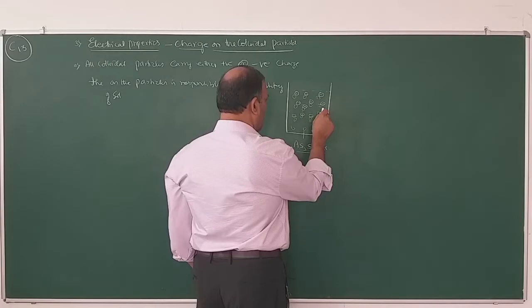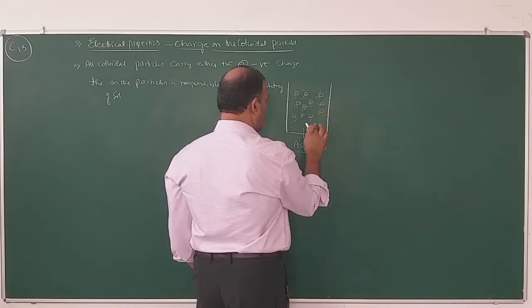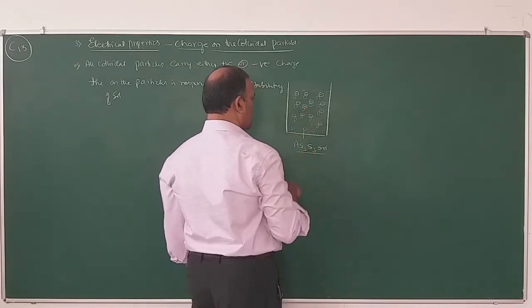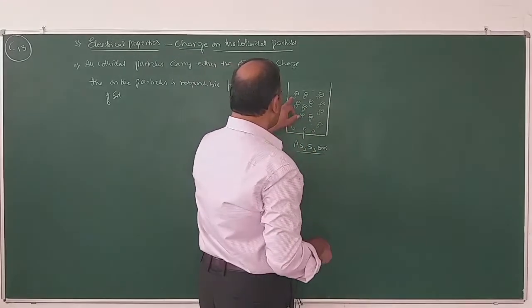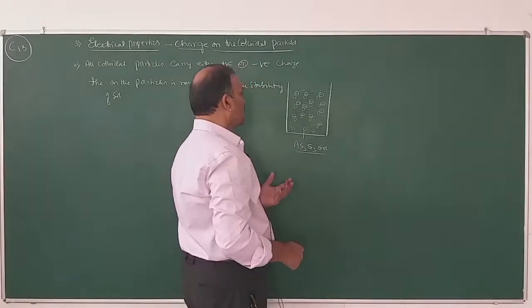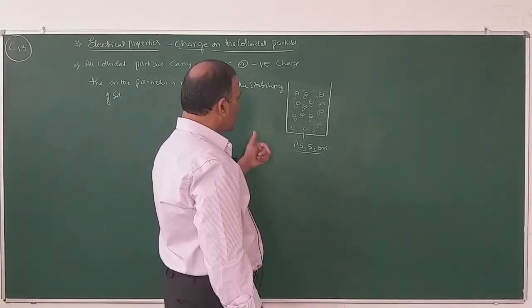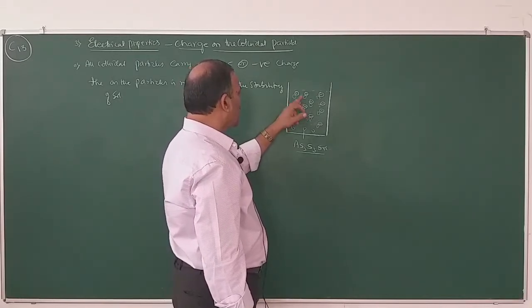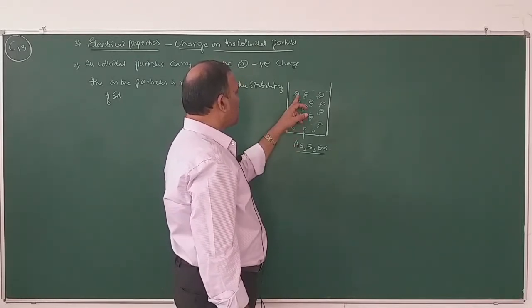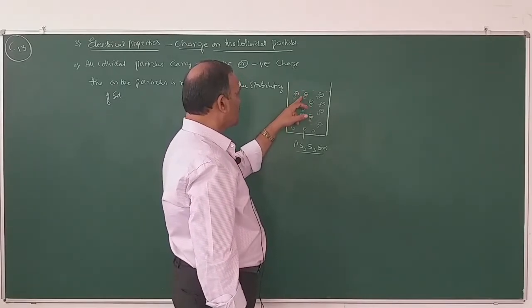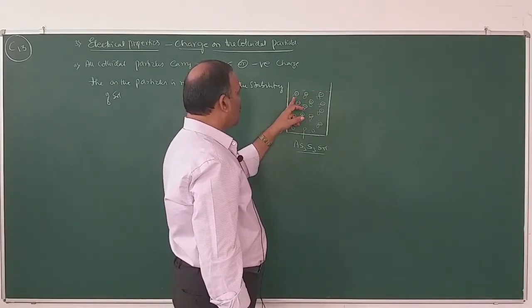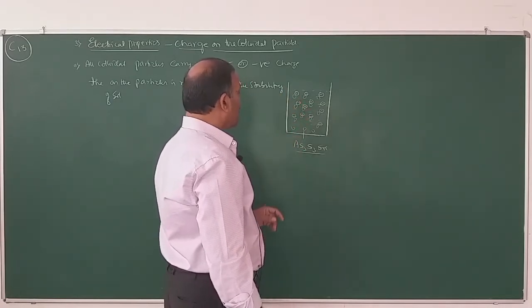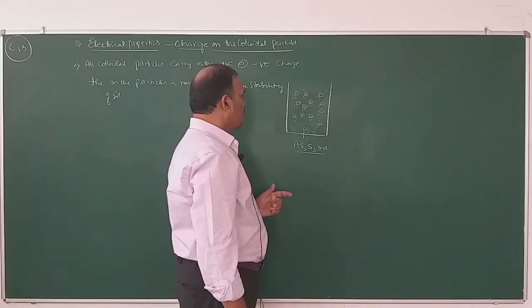So charge on the colloidal particles is responsible for the stability of the sol, because for the colloidal particles to precipitate, what they have to do, these particles unite together, grow in size and then settle down, is it not? So if one particle goes near another particle, because of like charges, these particles repel each other and they do not form aggregates, therefore they will be in the colloidal form only. That is the meaning of that one.